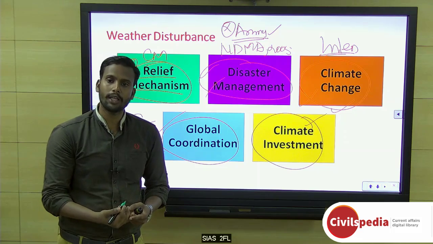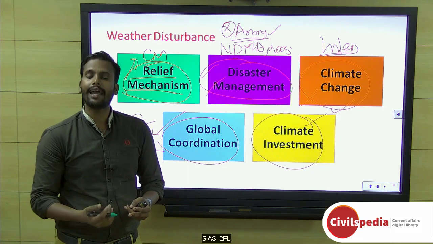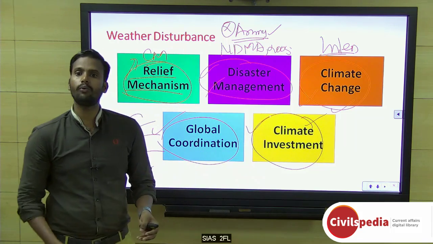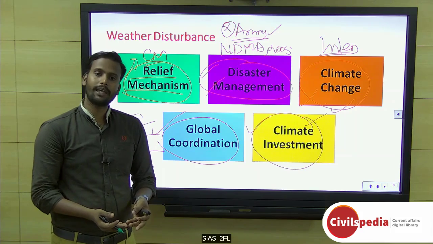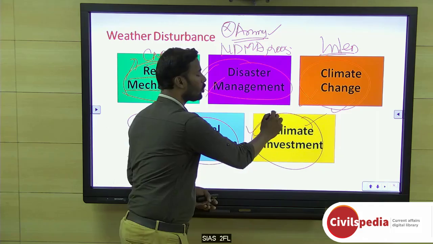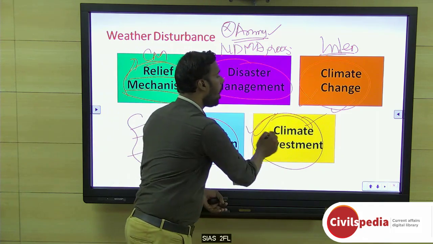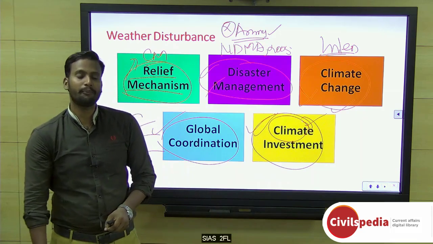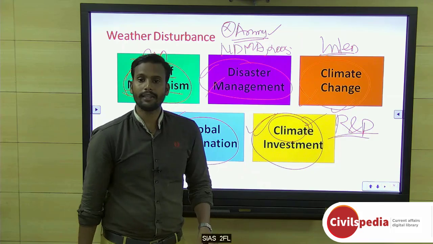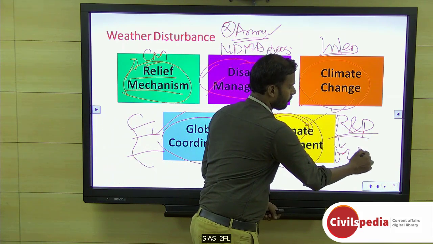When you go for an infrastructure project or development, you have to work on the other features also. How can you manage it if a destruction happens, and how can you mitigate it? For example, we have earthquake-resilient construction. In terms of weather also, you have to construct houses and infrastructure according to the climate, and you have to invest in research and development for the advancement and monitoring of this global system.